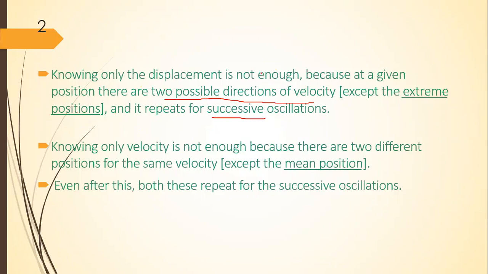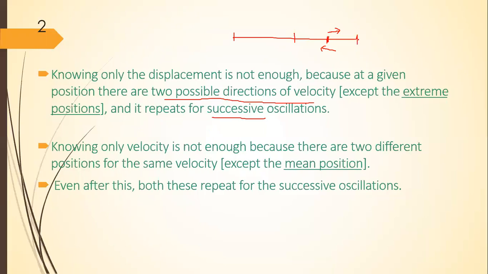When a particle performs simple harmonic motion, at a particular position there will be two possible directions of velocity. Suppose the particle is performing SHM along this path, and is at this position. Then velocity will be either in this direction or in the opposite direction.